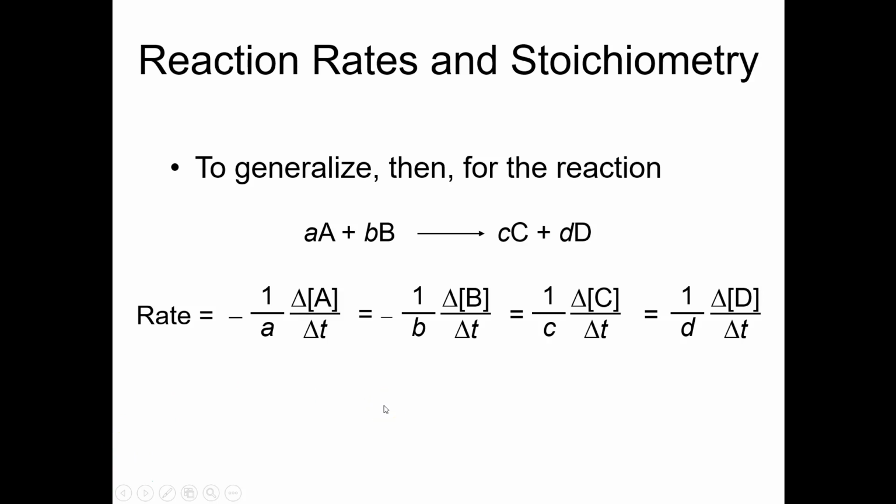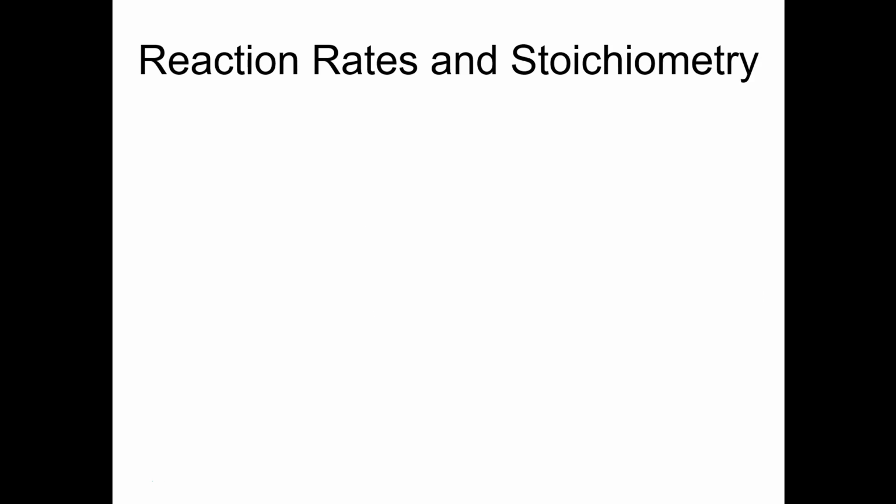At this point, I'm sure that more than one of you is probably scratching your head and thinking, what the heck is he talking about? Because this whole business of stoichiometry and rates falls into the category of what chemists often refer to as hand waving, which means a lot of talk, but no data. So let's try applying some data to this.